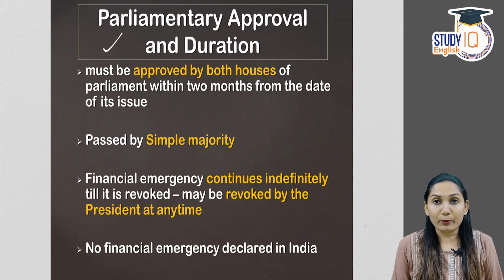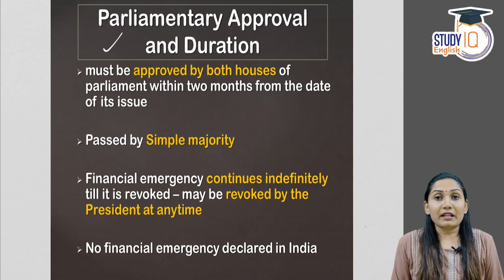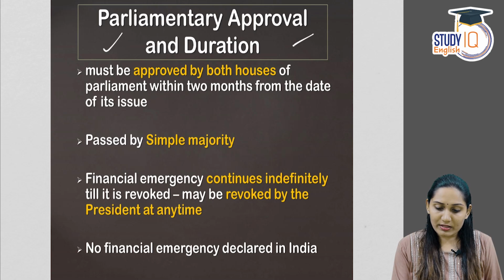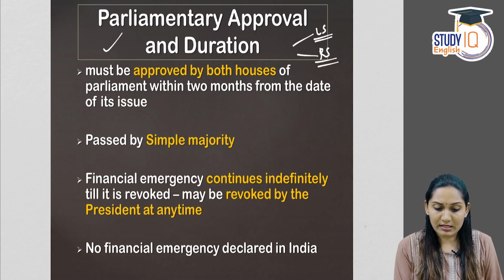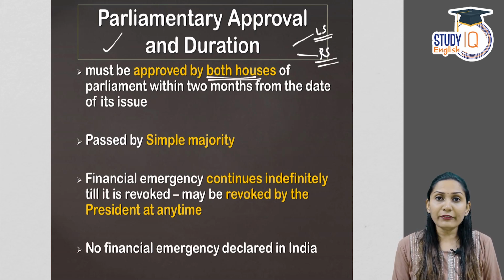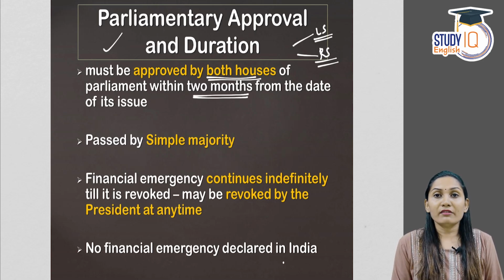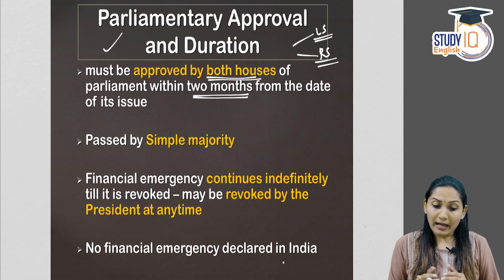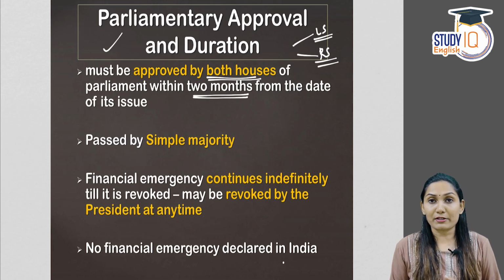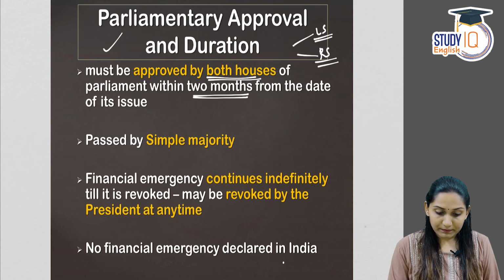Next is the Parliament approval for financial emergency and the duration of financial emergency. The Parliament, which means both the houses of Parliament, Lok Sabha, which is the lower house, and Rajya Sabha, which is the upper house of the Parliament. So, Lok Sabha and Rajya Sabha, both the houses must approve the financial emergency within 2 months from the date of its issue. That is, within 2 months of issuing financial emergency, both the houses of the Parliament should approve it, and it is passed by a simple majority. Simple majority is majority of the members present and voting.